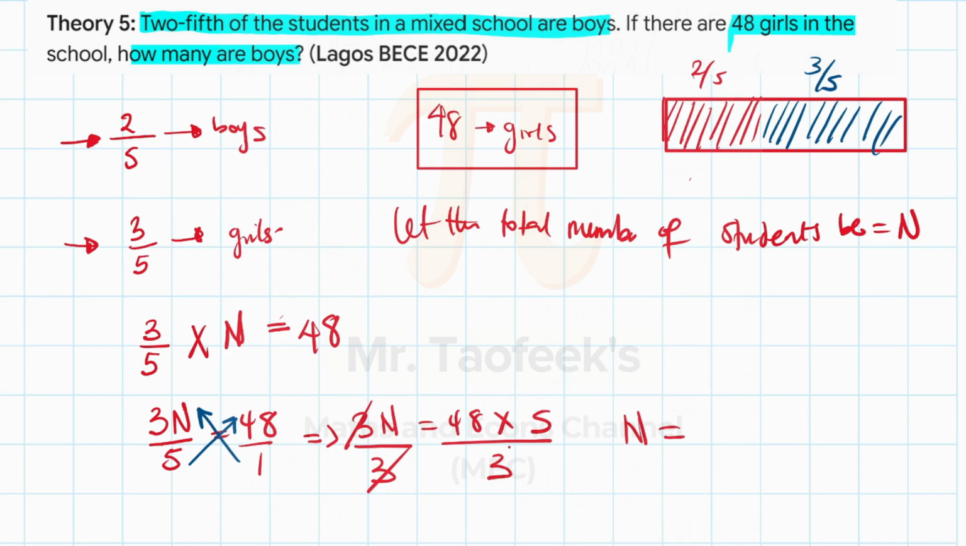Rather, just think about it. 3 can go in 48 how many times? 3 in 4 is 1. 3 in 18 is 6. So what we have is just 16 times 5. Now, what is 16 times 5? We can do the calculation somewhere very quickly.